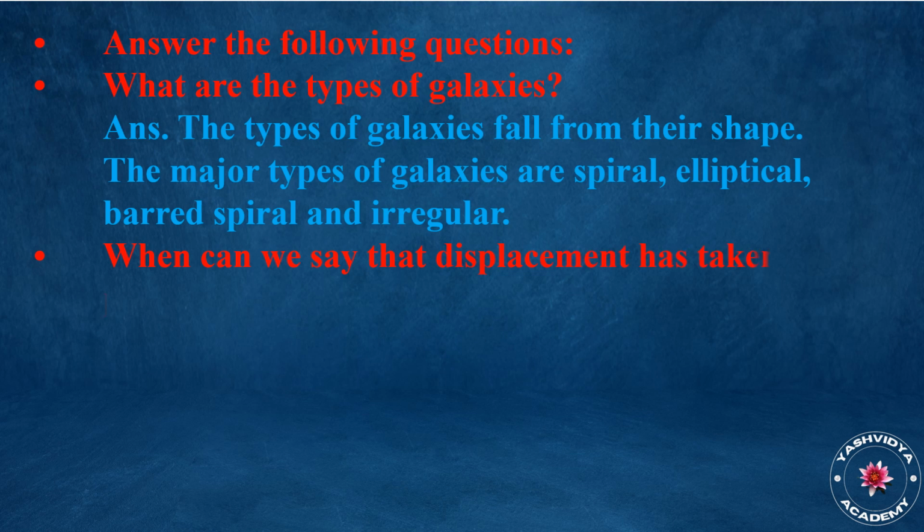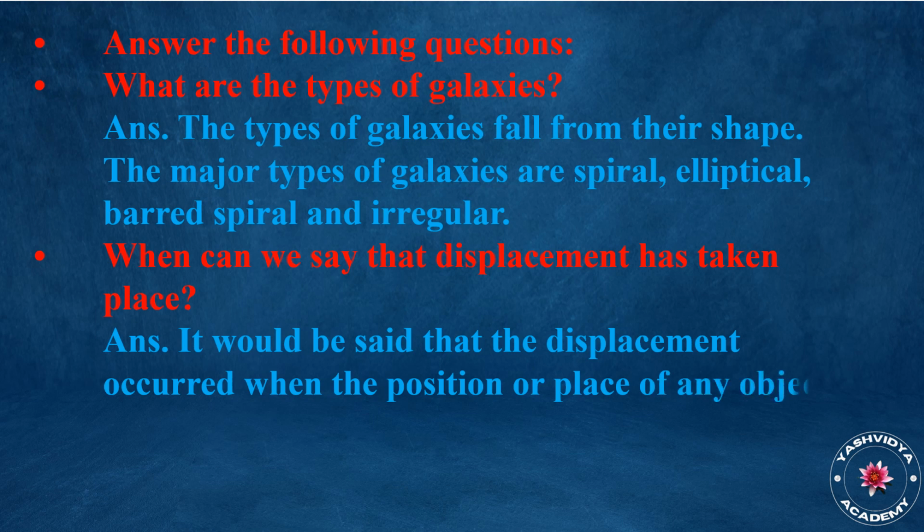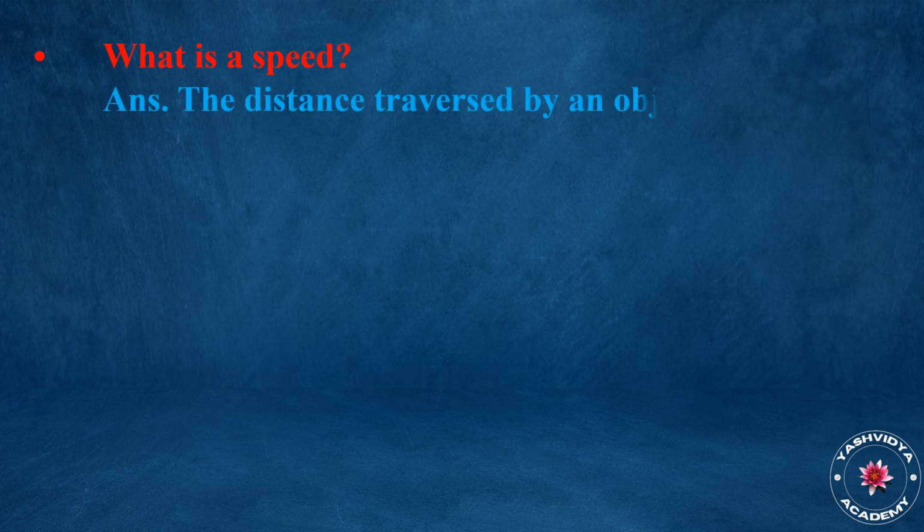When can we say that displacement has taken place? Answer. It is said that displacement has occurred when the position or place of any object changes. What is speed? Answer. The distance traversed by an object in unit time is called the speed of that object.